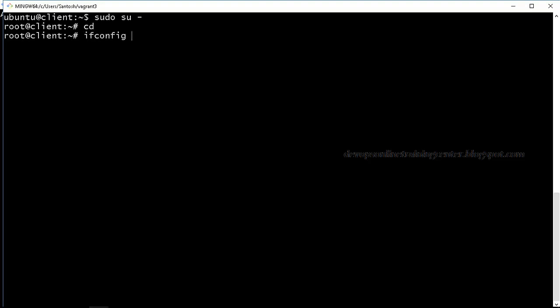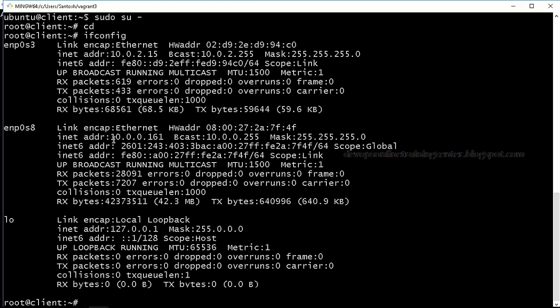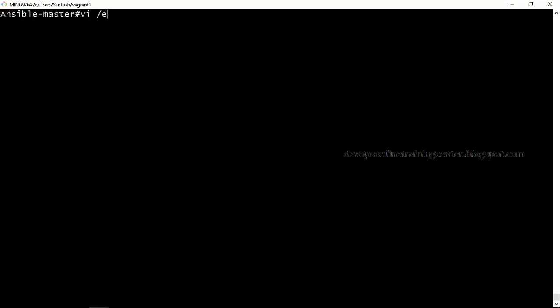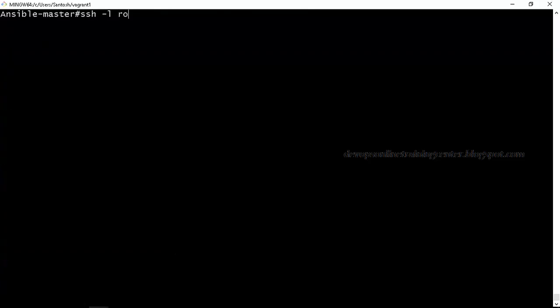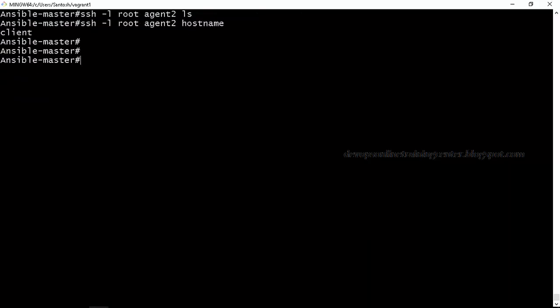This I want to add to my master. So let me go to master and add in etc hosts. It's already added, so fine. This is agent 2. Now let me see if it's enabled. Simply I give some command that will be executed, so it's working. So now let us add this second agent to our inventory file.